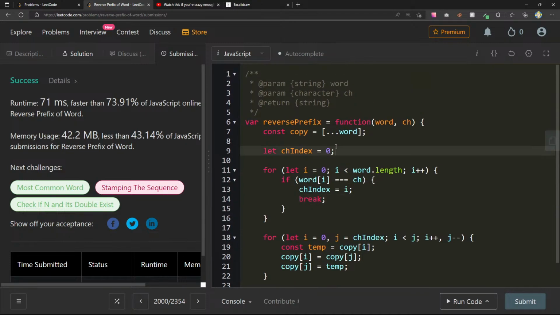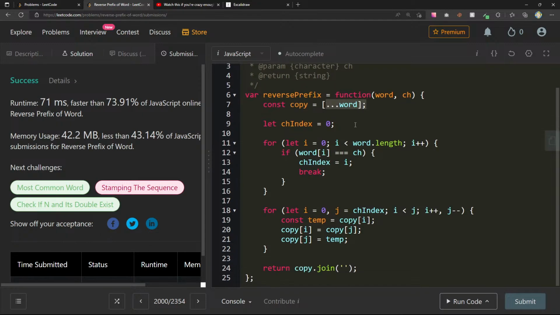73.91. So yeah, pretty much just like it says, we have to create a copy of this word because it's a JavaScript string. They're immutable, so we can only operate on a copy. So this might increase our space complexity to n, since now we're having to keep track of this. But the rest of this is also linear, since in the worst case we go all the way to the end to find it and reverse the entire string, right? We find the index where ch index is at, we set that equal to the i, and then we break, and then we just have a standard reverse loop going from i to j index.